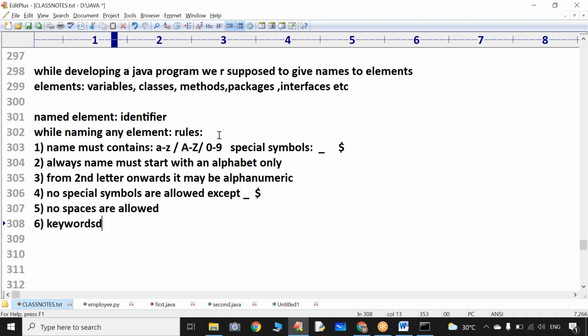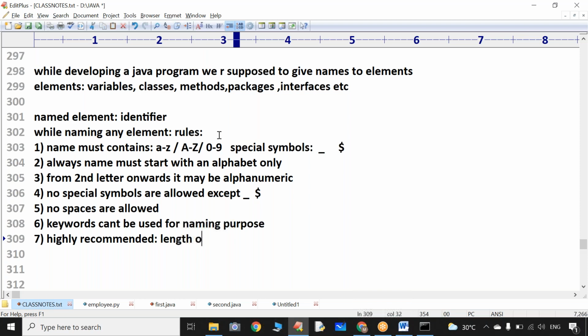Also, keywords cannot be used for naming purposes. It is highly recommended that the length of the name be as short and as simple as possible.